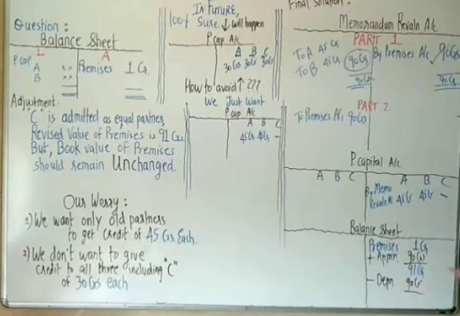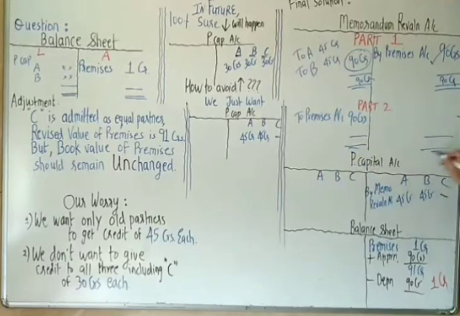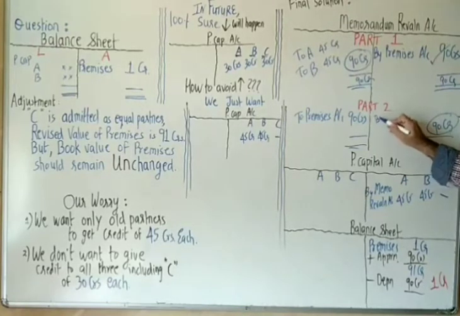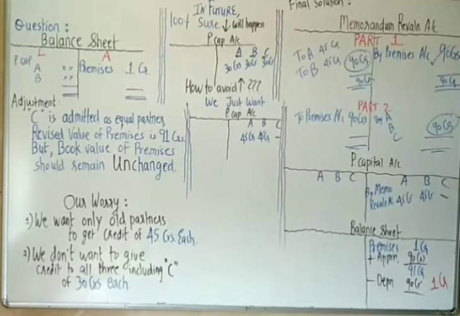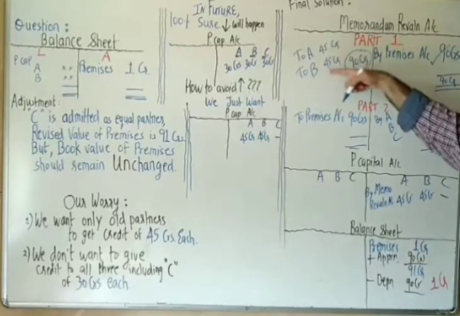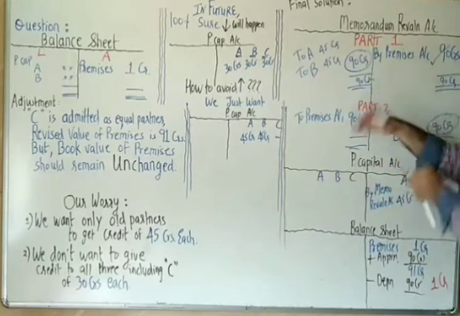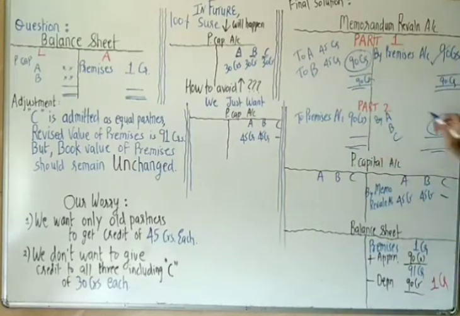So this 1 CR has come, which is what our question is saying. So that is fulfilled. Now we close this part. Again, 90 CR on this side now. Distributed to all three. All three this time. First part, profit only to old partners. Second part, reverse the entries, and then distribute to everybody.